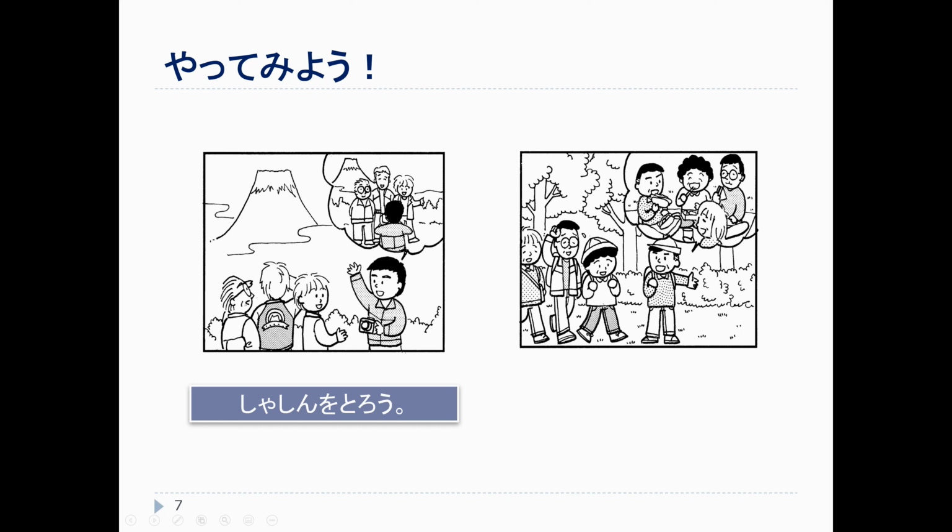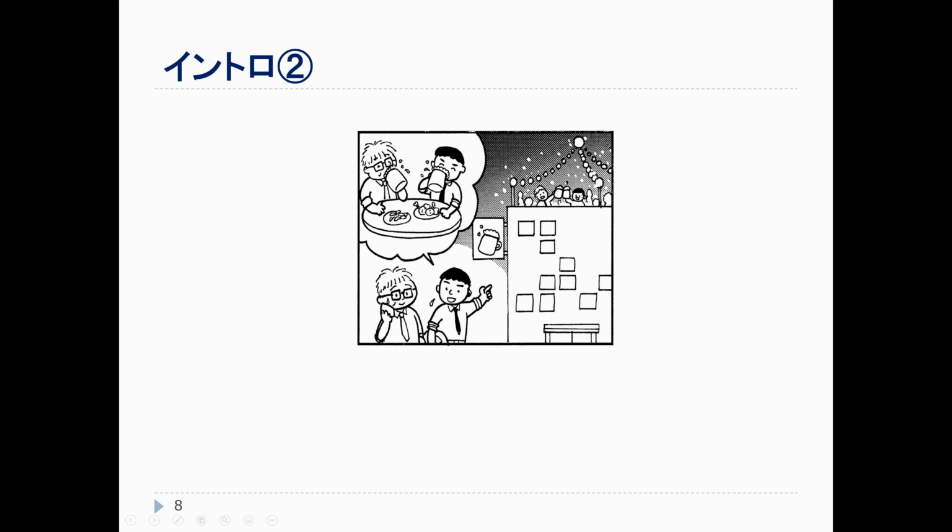Here we can say 写真を撮ろう. And this one too. Normally we might say like ここで食べましょう. But if we want to speak in casual speech, we will use our volitional form. 昼ご飯を食べよう。Let's look at a little bit more.